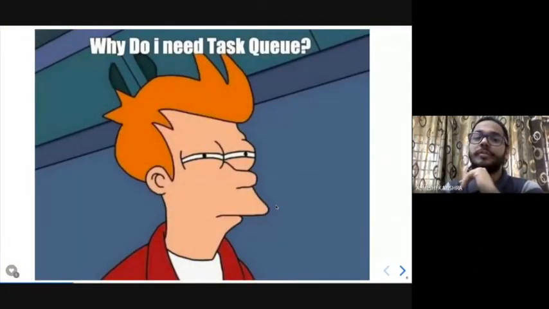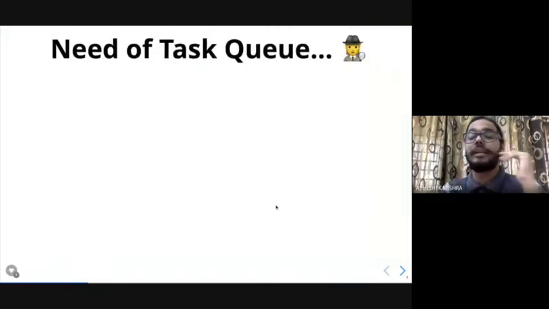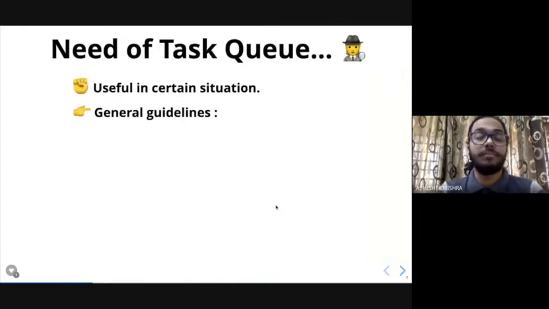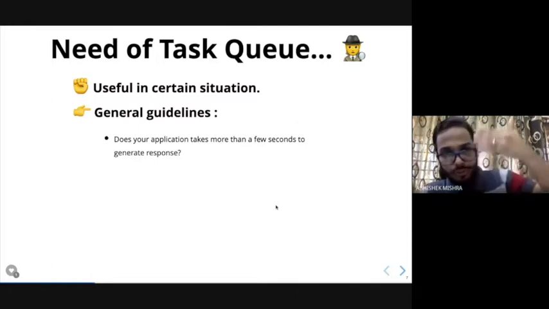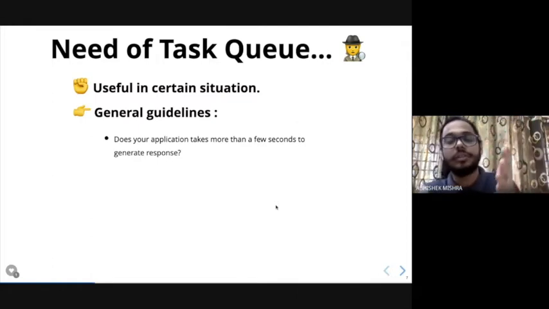So the question comes, why do you exactly need a task queue? There are a lot of situations where a task queue is required, in use cases where you can use task queues, not only Celery. Basically, if your application takes more than a few seconds to generate the response, for example, consider a Django app or a Flask app where you always render the template, and the data you want to show to the user in the front end takes a lot of time to load.